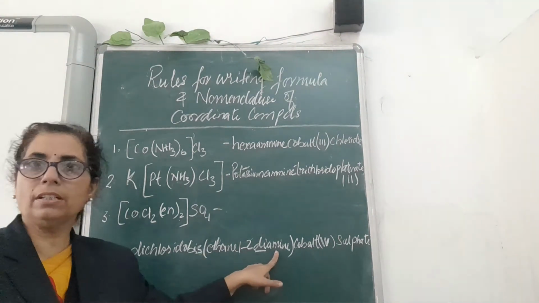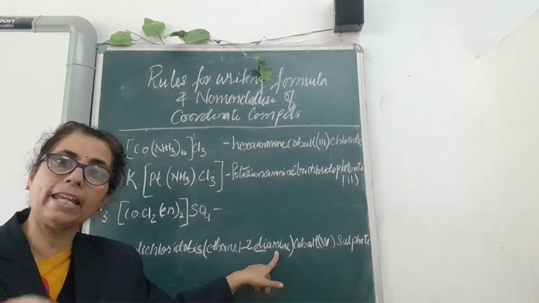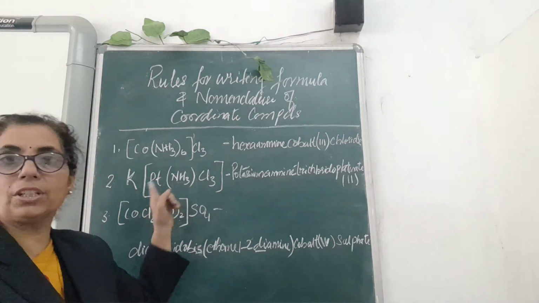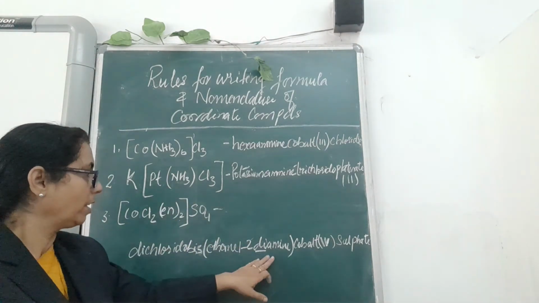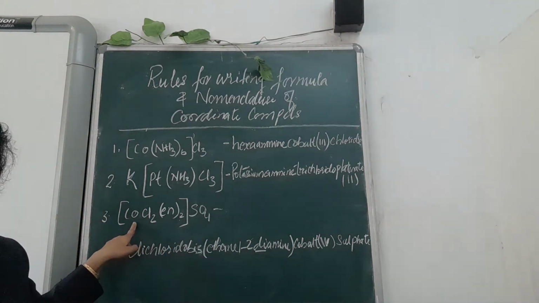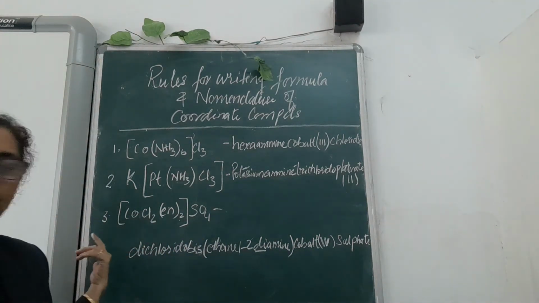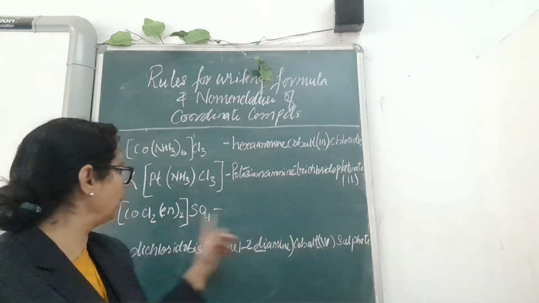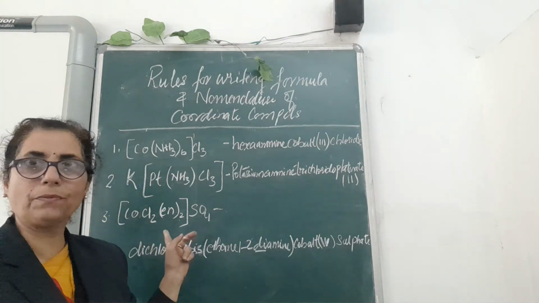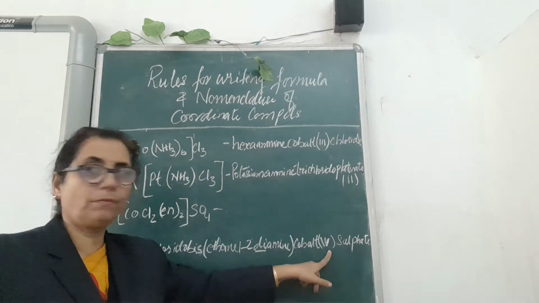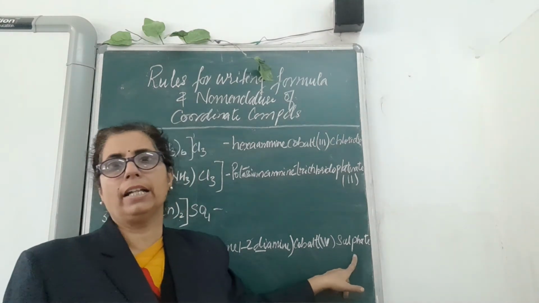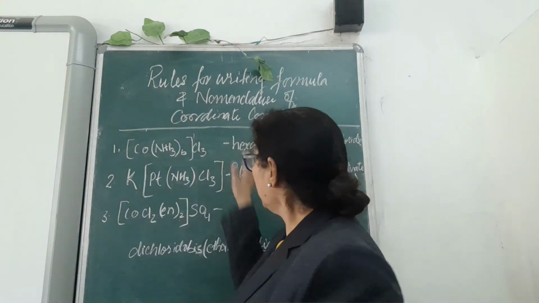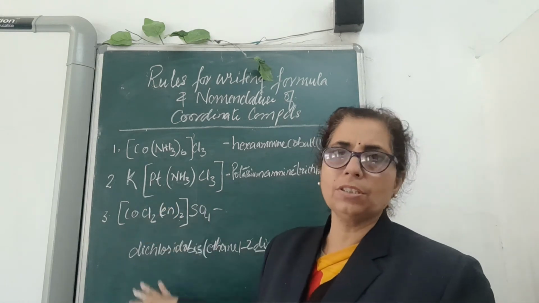And here also the name of ethane 1,2-diamine will be amine. Now here it will not be ammine, as a ligand it will change its name as ammine. Then comes cobalt, the central metal atom. Because it is in the cationic side, only the direct name, cobaltiter. Then its valency 4 has been calculated. You can calculate its valency from here, and then you will get 4, written in parenthesis, and then sulfate, it is outside as a counter ion. So in this way, how to write down the names with the example has been shown.